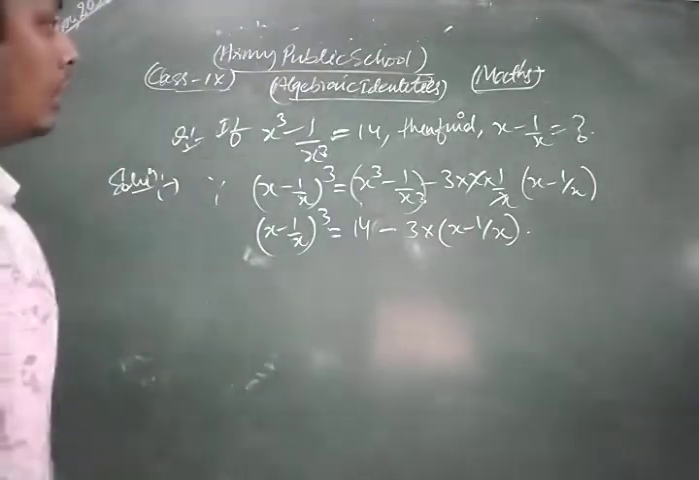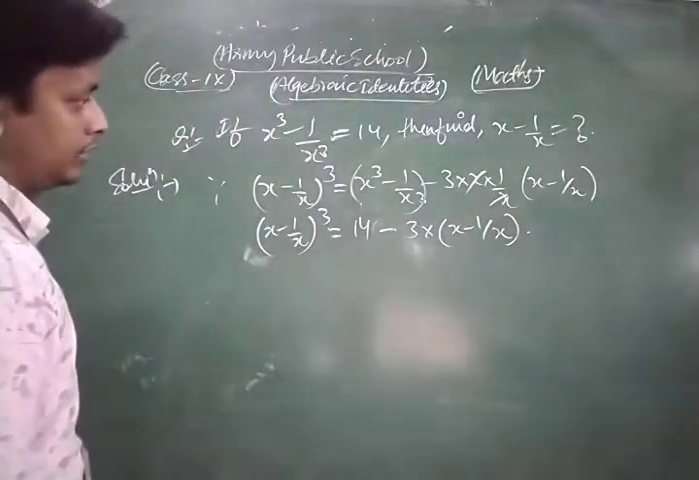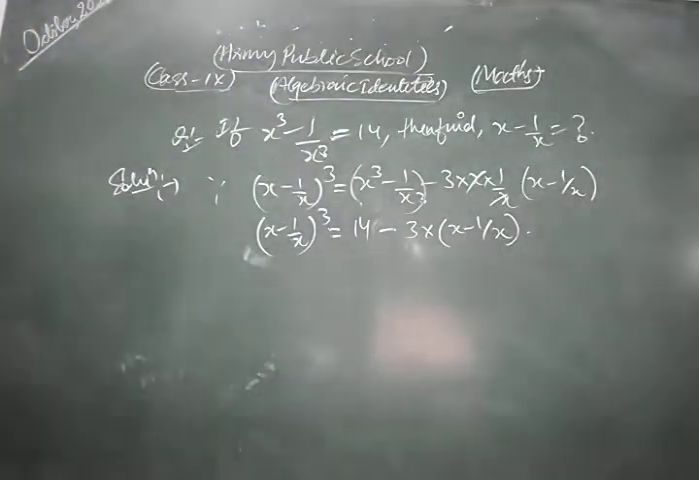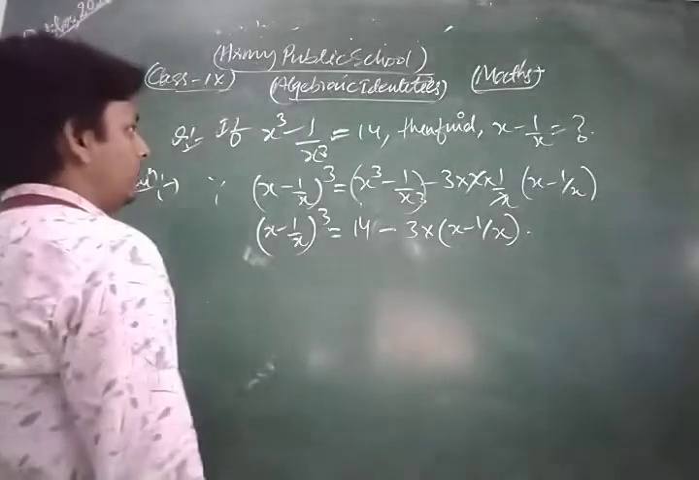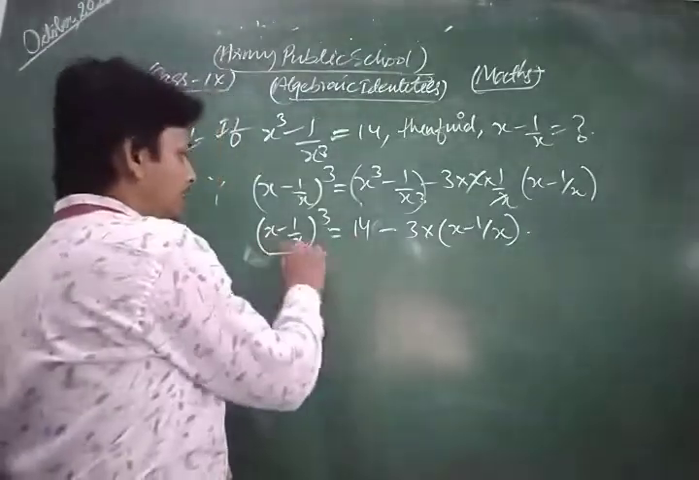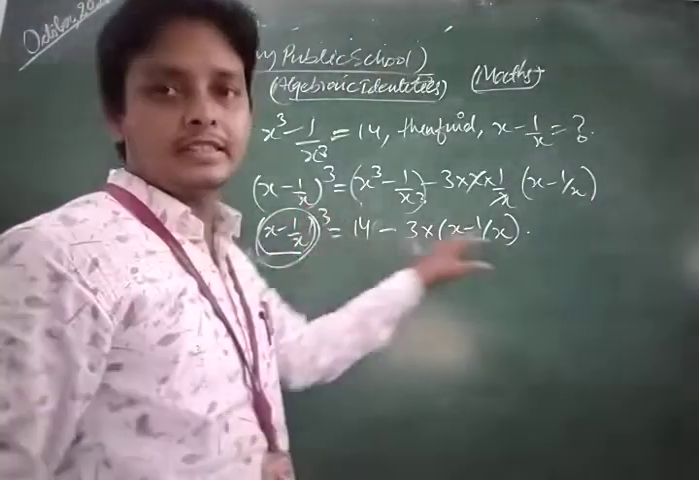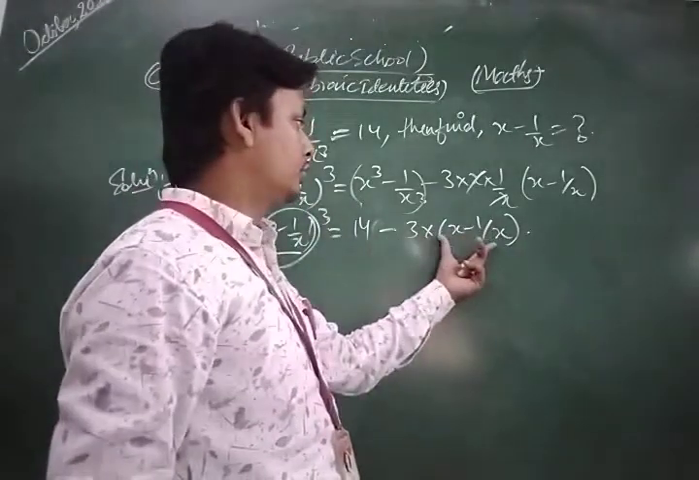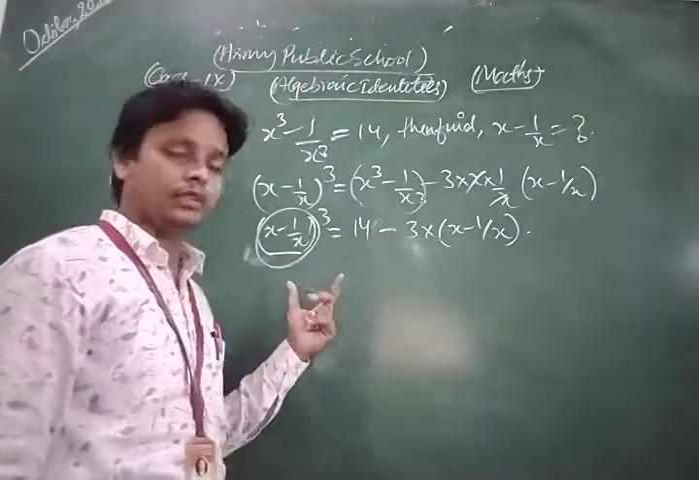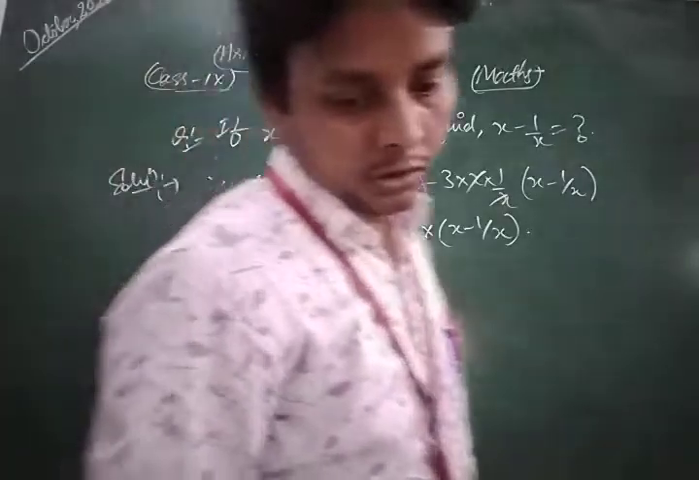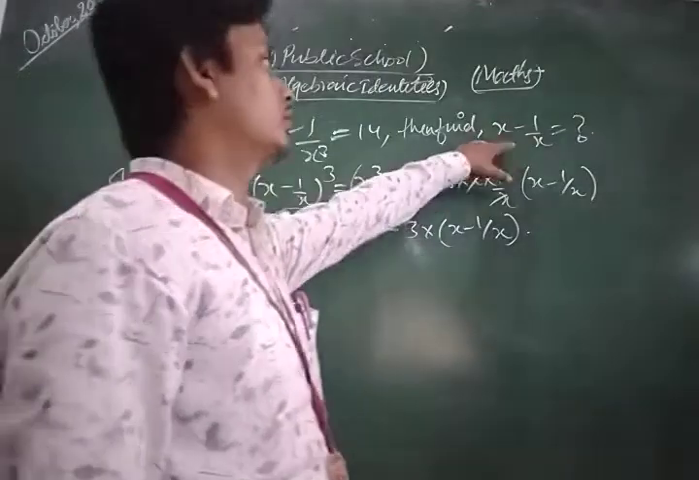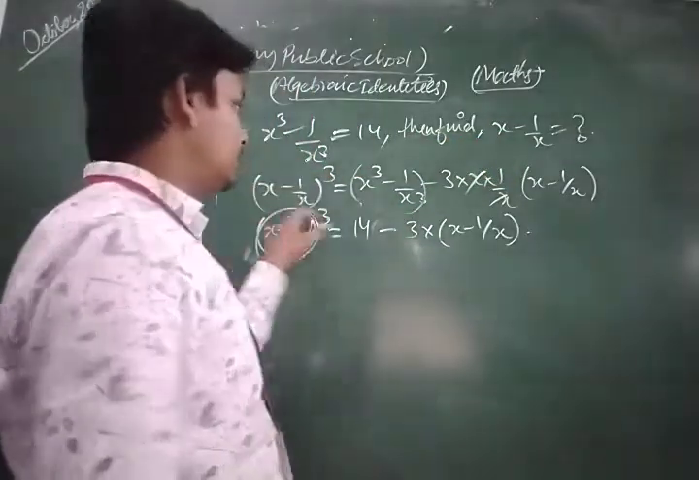Now look, we need to find the value of x minus 1 upon x. So in this way, dear students, we don't apply that formula. Using that way we can't simplify the given question, because x minus 1 upon x whole cube is there also. So here we don't know the value of x minus 1 upon x. There is some problem in that question.